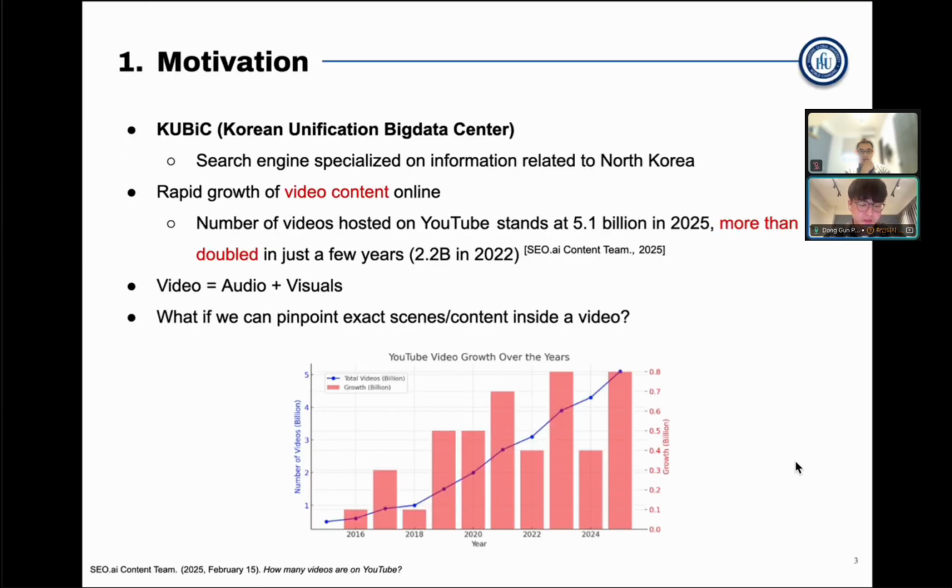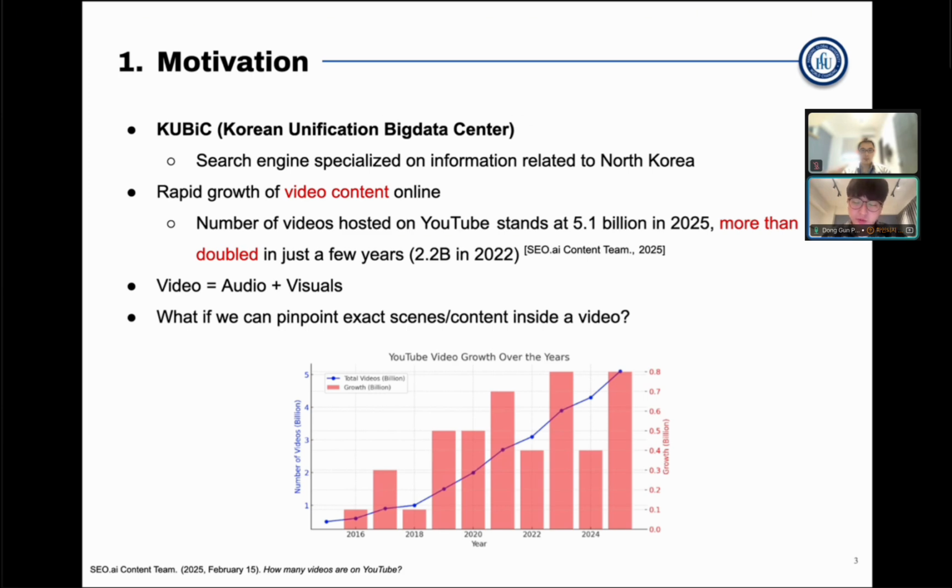To begin, our initial study started while exploring a search engine called Cubic. Cubic is a specialized search engine developed from our lab that deals with articles and posts related to North Korea and helps them find information related to it in a better way. However, using the Cubic service gave me the question, how do we actually search for videos?